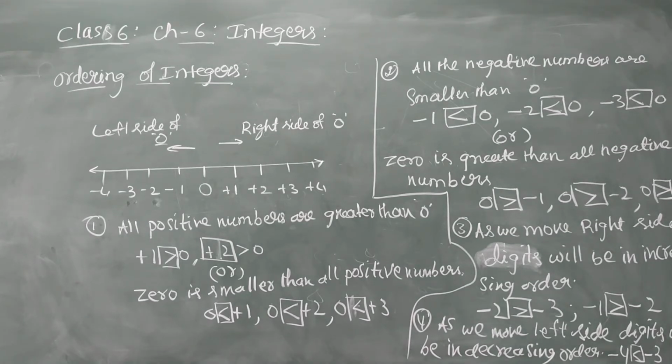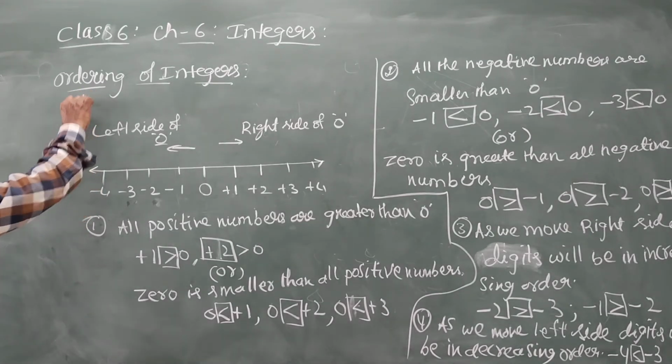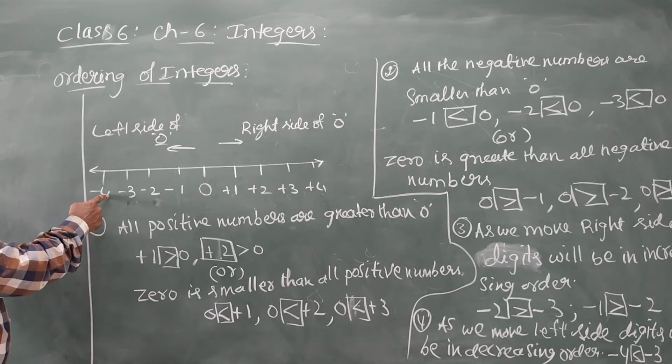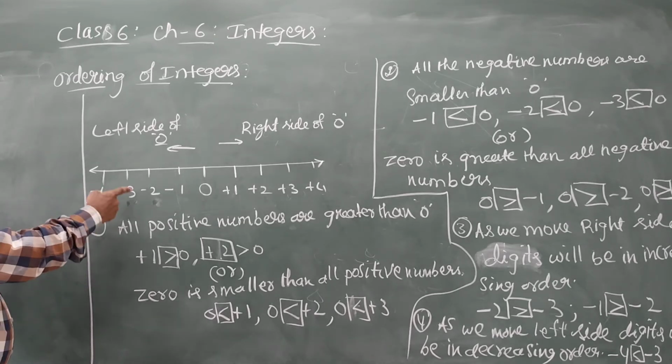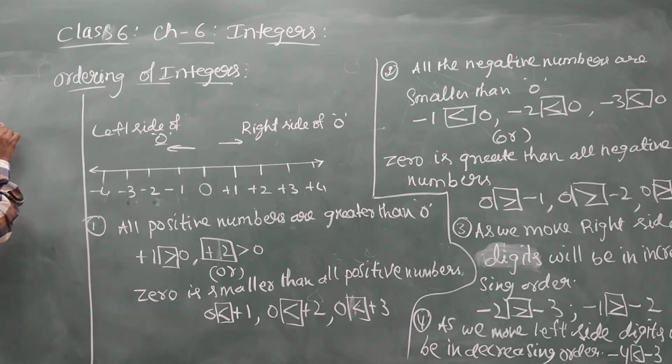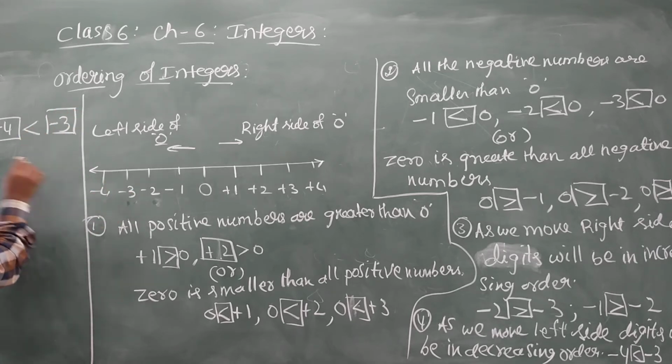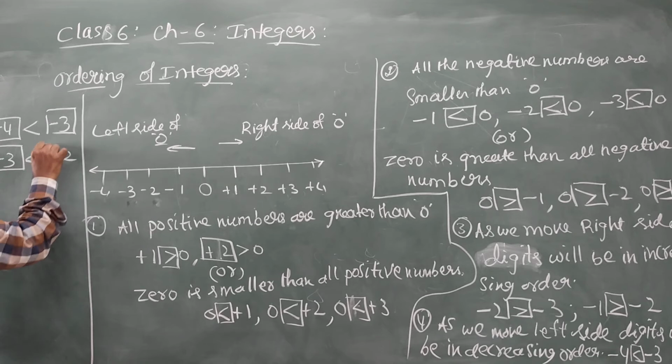In a still better way, on the left side, minus 4 is smaller than minus 3, and minus 3 is smaller than minus 2. You can observe like this.